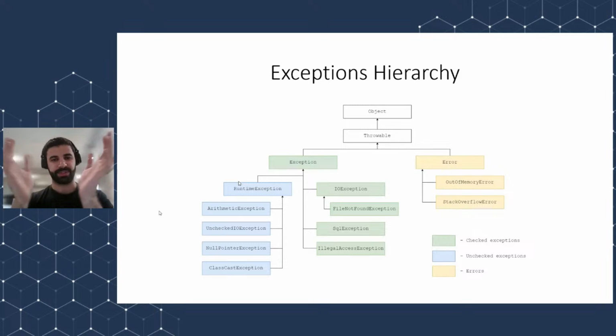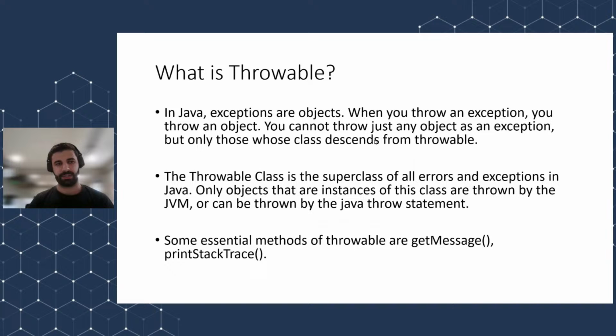And throwable is the main class of all exceptions. I will talk about throwable in the next slide. Just remember, it's the main class of all exceptions, and we have a division of exceptions like checked exceptions, unchecked exceptions, and errors. As you can see, arithmetic exception, which we just used, is a runtime exception, which derives from exception, which is throwable, and so on. So, not to get too confused, let's describe throwable first, and then we will discuss everything, moving through these slides one after another. Okay, so let's talk about throwable.